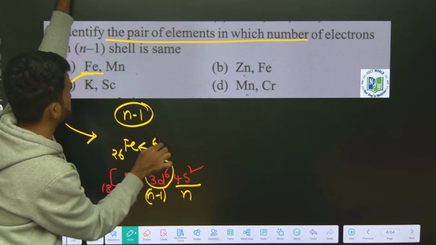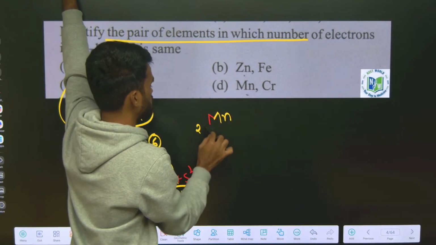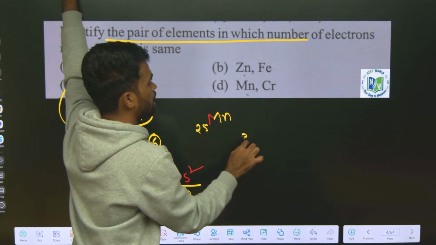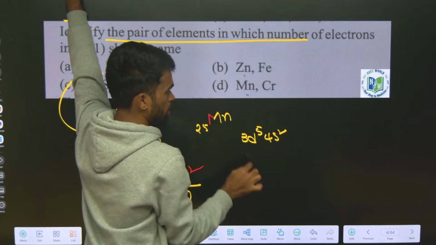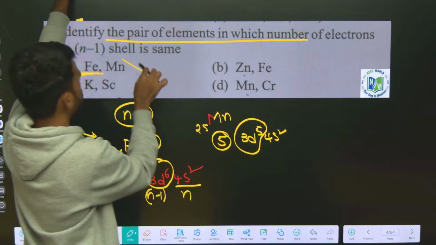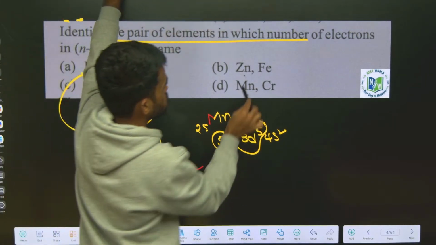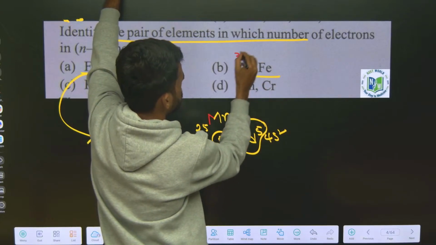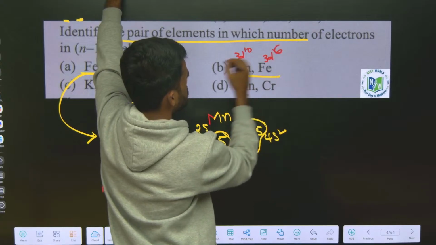Here we have 6. Similarly, manganese has atomic number 25, so it has the 3d5 4s2 configuration. How many n-1 level electrons are there? Only 5. So it is not our first option. Similarly go to this option. Zinc has 3d10 electrons, while this is 3d6 only. This is also not the correct one.